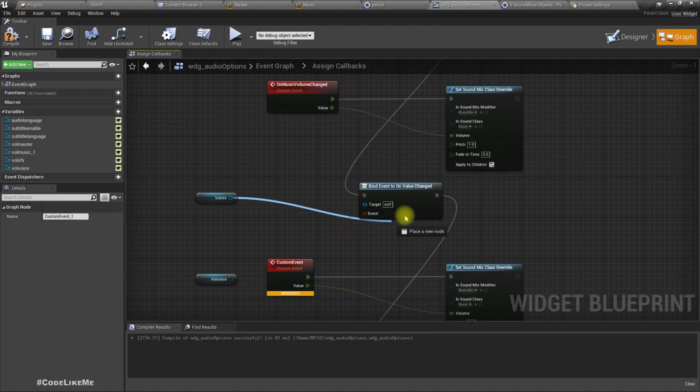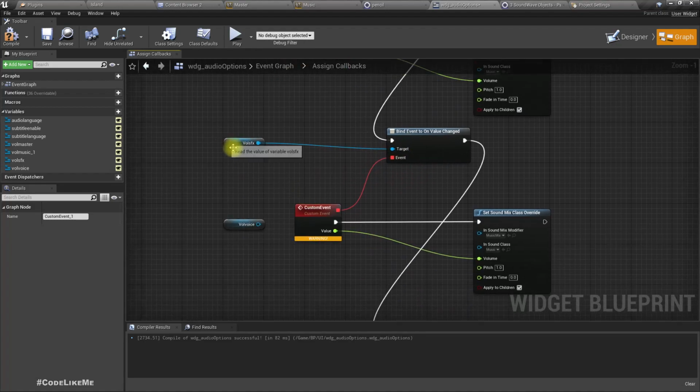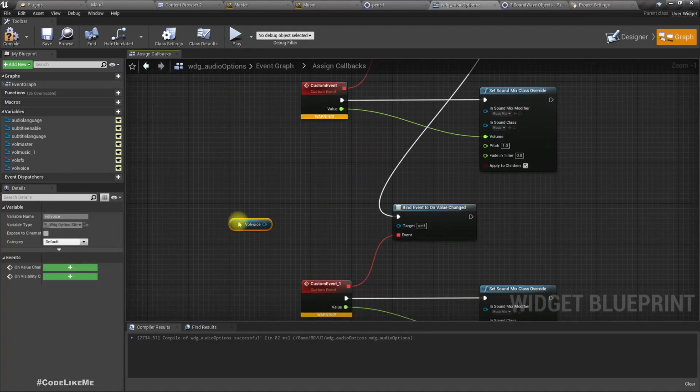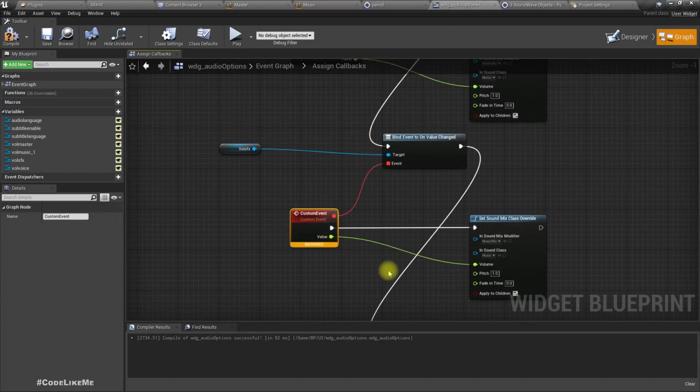Right, this should go here, and this one should go here. I'll rename this on SFX volume changed.